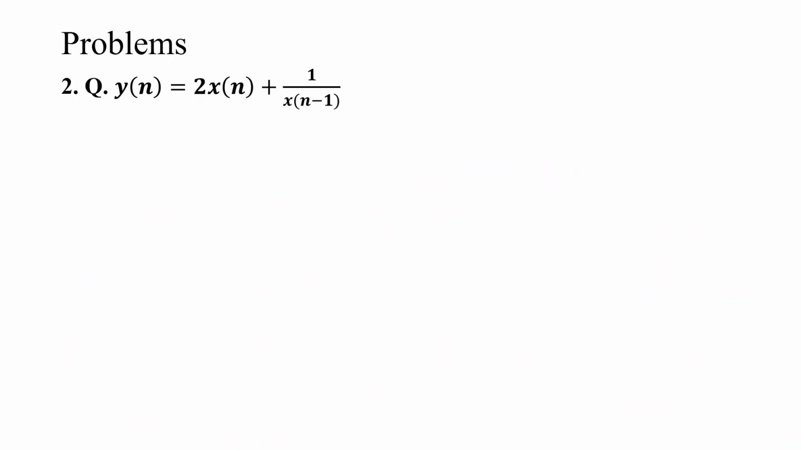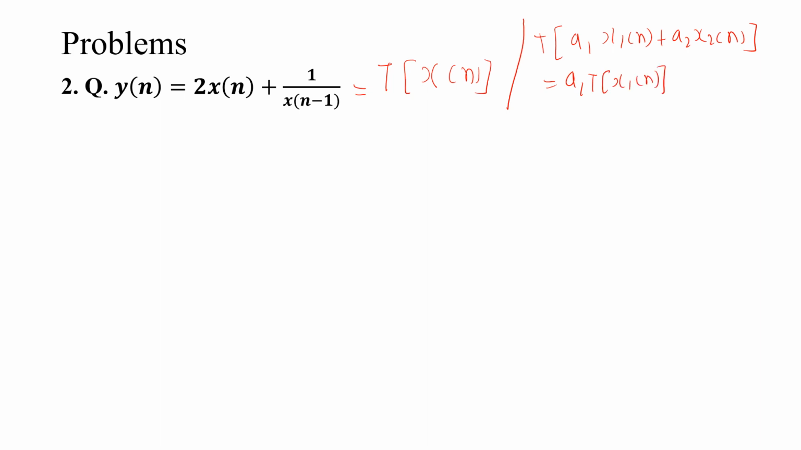So now the second problem. Y of n is equal to 2 into x of n plus 1 by x of n minus 1, which is T of x of n. So I will go for the superposition theorem. What does it say? T of a1 x1 of n plus a2 x2 of n is equal to a1 T of x1 of n plus a2 T of x2 of n.